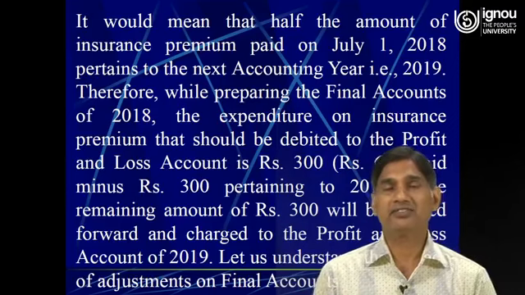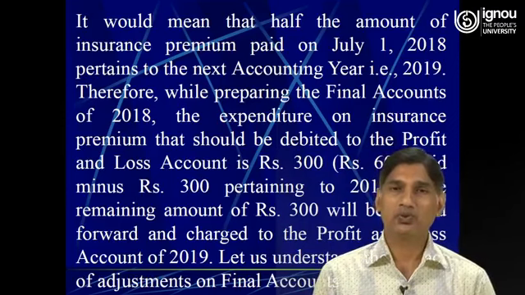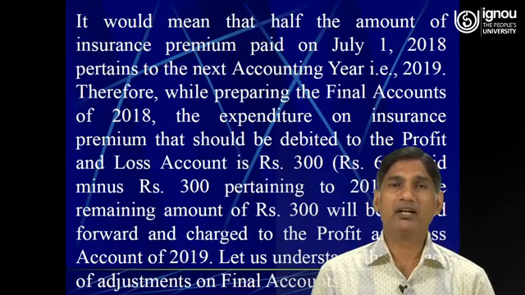The remaining amount of 300 rupees will be carried forward and charged to the profit and loss account of 2019.